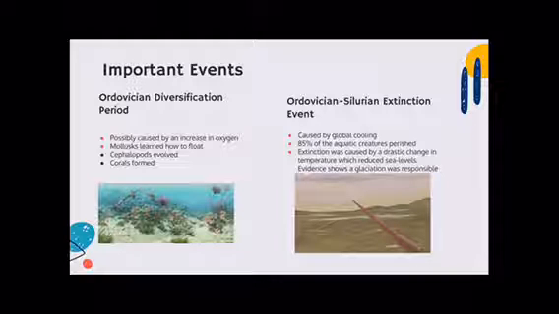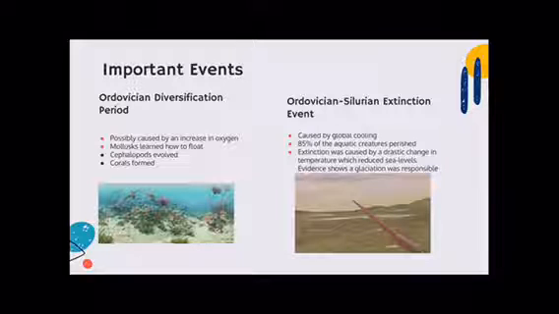Another major event of this period was the Ordovician-Silurian extinction event. This extinction was most likely caused by global cooling and reduced sea levels. This extinction was the second most severe. It wiped out 85% of the Ordovician species, including a variety of trilobites, but all 5 aquatic families survived, including corals, trilobites, brachiopods, and graptolites.